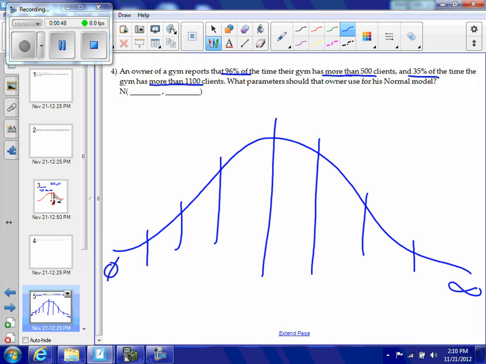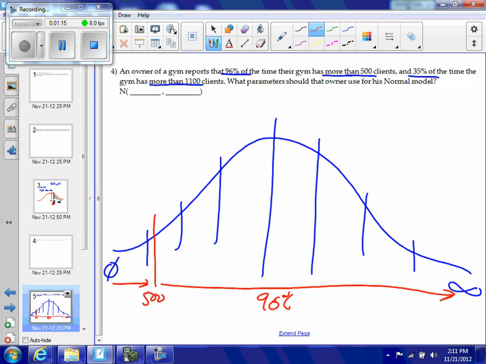So I'm going to have some line about there, and up to this line covers 500 clients, and above this line is more than 500 clients, which they told us was 96%. So that means this line right here is at 4%.